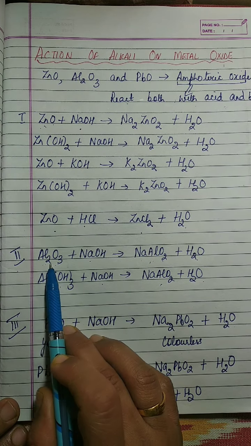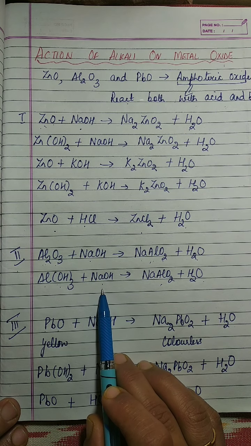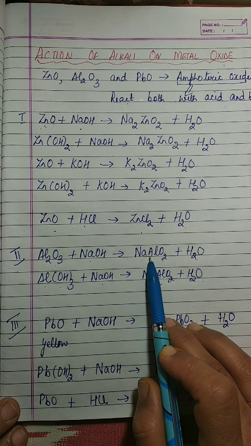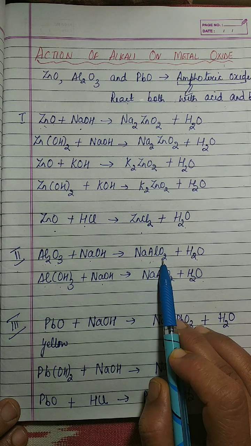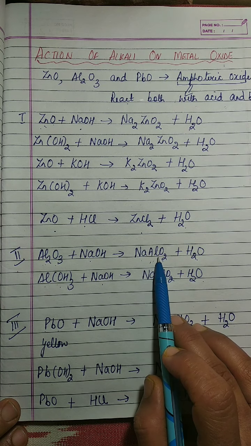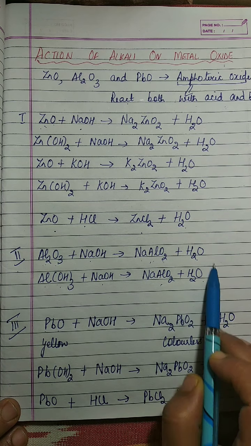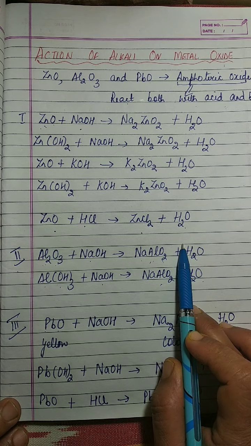Aluminium oxide combines both with sodium hydroxide and potassium hydroxide, forming sodium meta-aluminate, that is NaAlO2. And in case of potassium hydroxide, it will be KAlO2, and both are soluble salts, and along with that, water is formed.